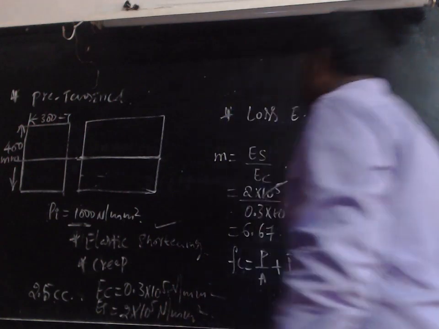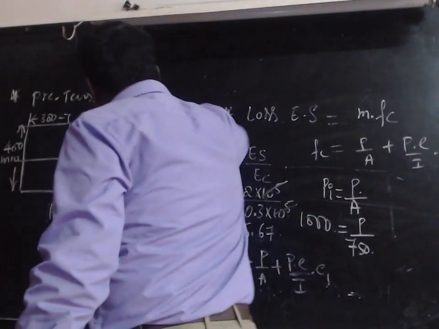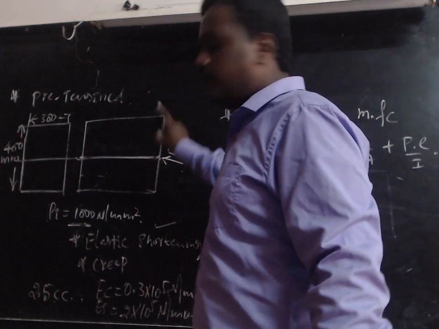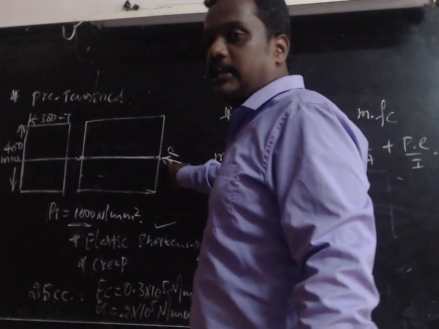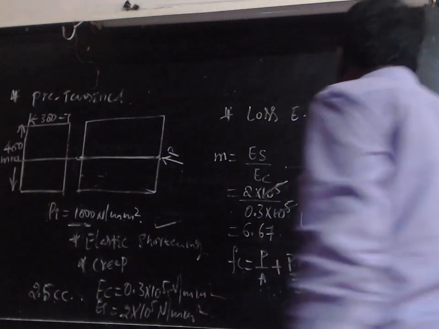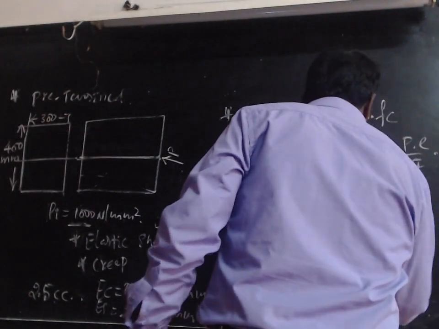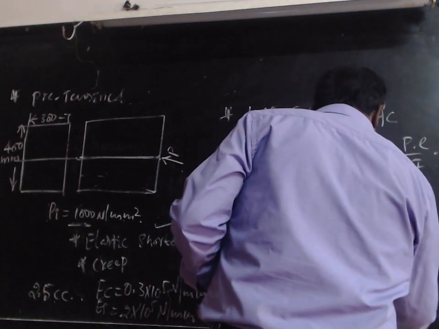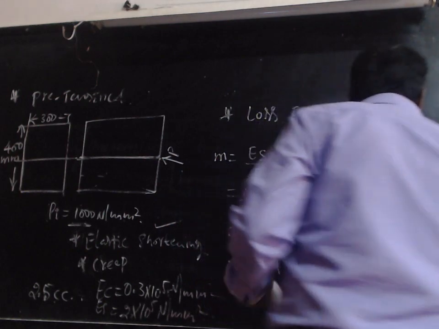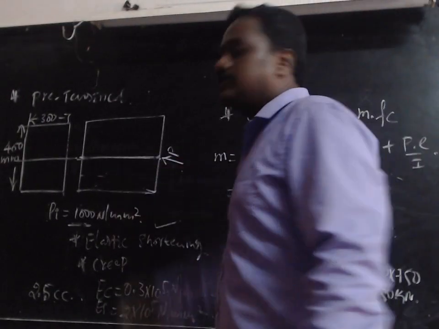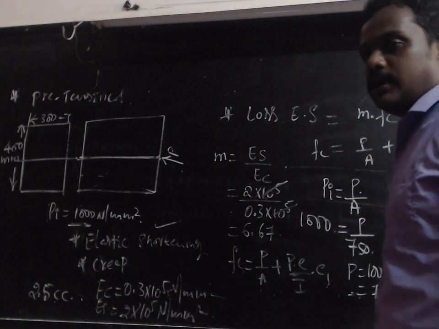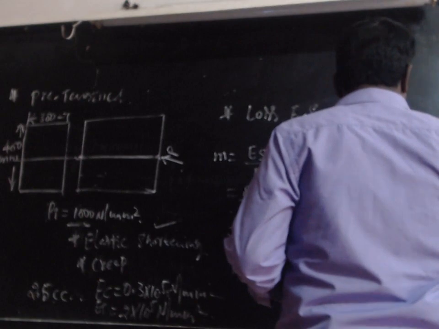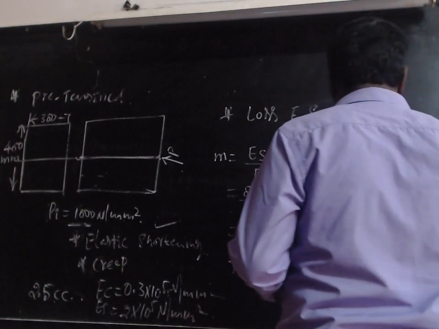That means where are we going to apply the force? To the steel, not to the cross section. So that's why we should always take the area of the steel, not the area of the cross section, to calculate this value. If you calculate this, 1000 into 750, that is 750 kilonewton, the force we are applying to the steel at the concentric position, not at the eccentric position. Okay, now substitute all these values.